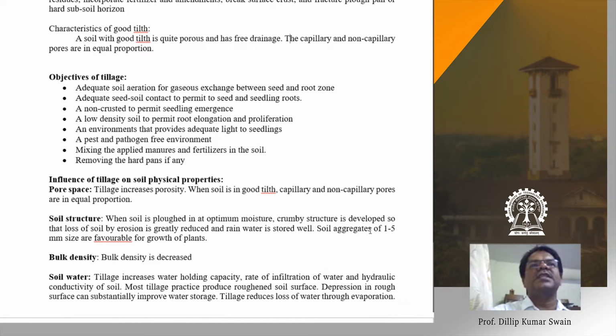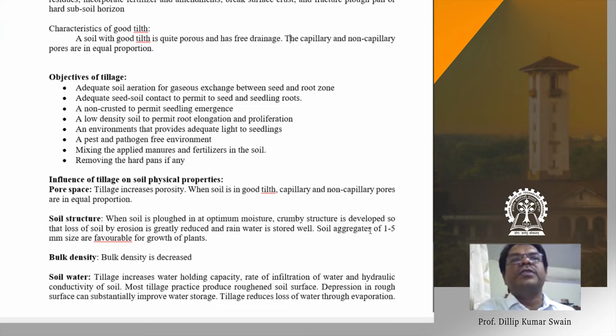The crumb structure that is developed depends upon the tillage, what type of tillage you are doing, and at what moisture content. If you till the soil at proper moisture content, you may have good structure. Soil structure you can modify, but it's very difficult to change the soil texture. So to have a good structure of soil for proper growth, good soil aggregate size around 1 to 5 millimeter, that can be formed if you are tilling the soil at the proper moisture content.